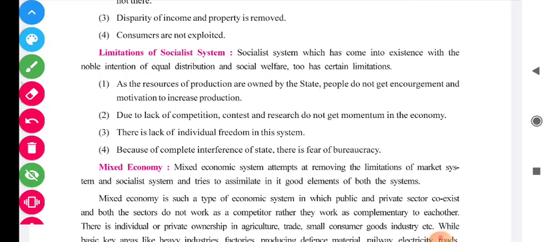Fourth, because of complete interference of the state, there is a fear of bureaucracy. It means some bureaucrats can hold a large amount of power in their hands. So because of this, the socialist system becomes a bureaucratic system. Okay.